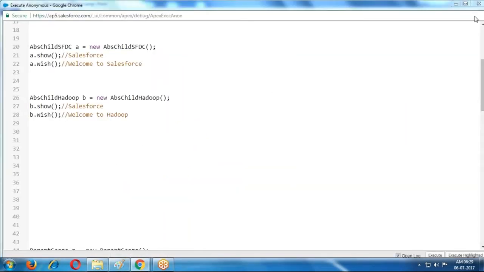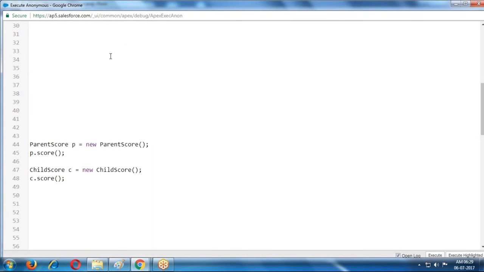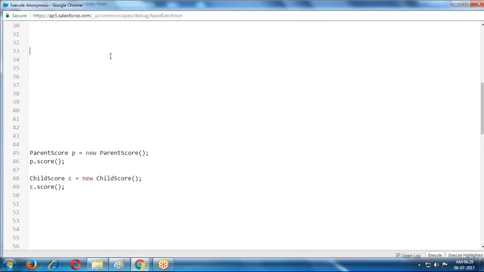Now, how to create interfaces. What is an interface? How to create interfaces? If you want to create a class, class is the keyword we use. If you want to create an interface, interface is the keyword.